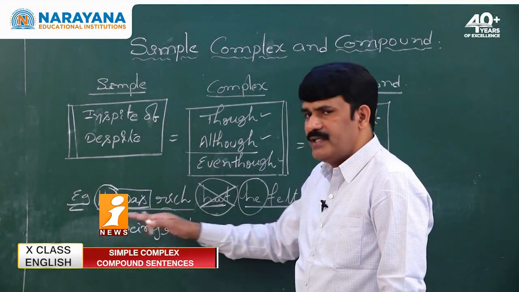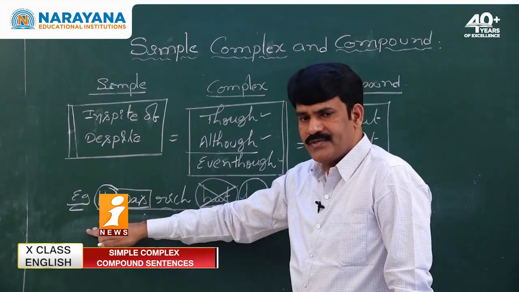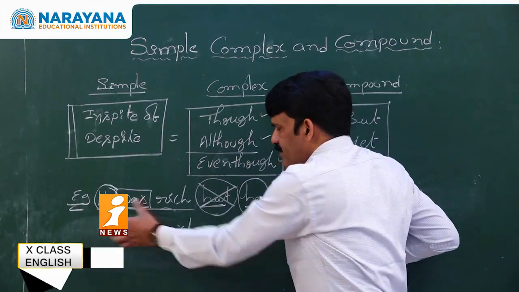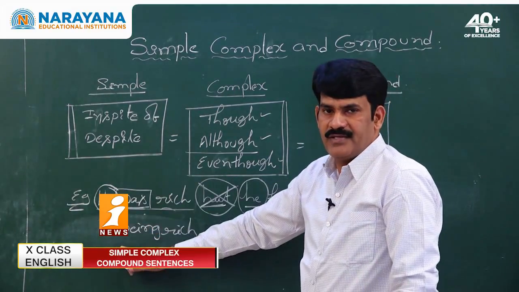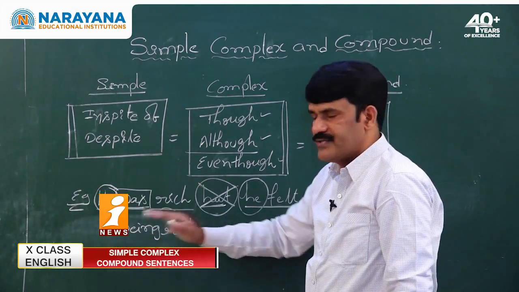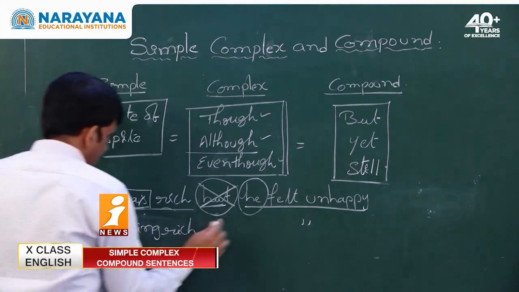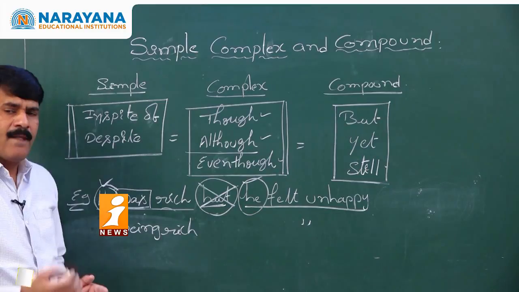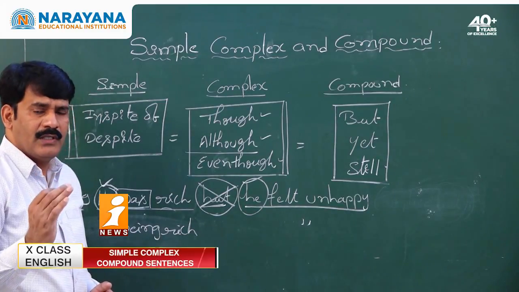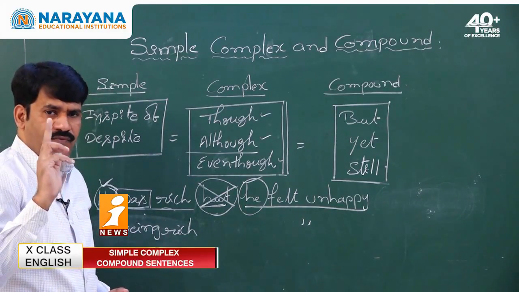Hence, you can omit the subject in phrase. If the subject is not same in both the sentences, you need to carry the subject even in the phrase. So, here the subject is same, he and he. As the subject is same in both the sentences, what should I do? I should omit it in the phrase.